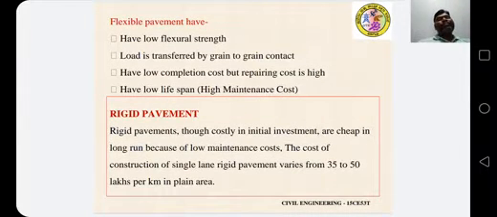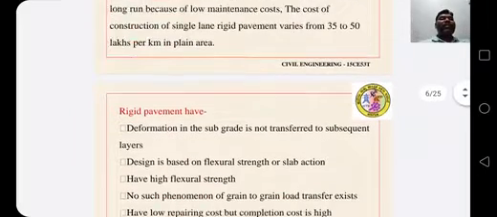Rigid pavement. Rigid pavements, though costly in initial investment, are cheap in the long run because of low maintenance cost. The cost of construction of single lane rigid pavement varies from 35 to 50 lakhs per kilometer in plain area.